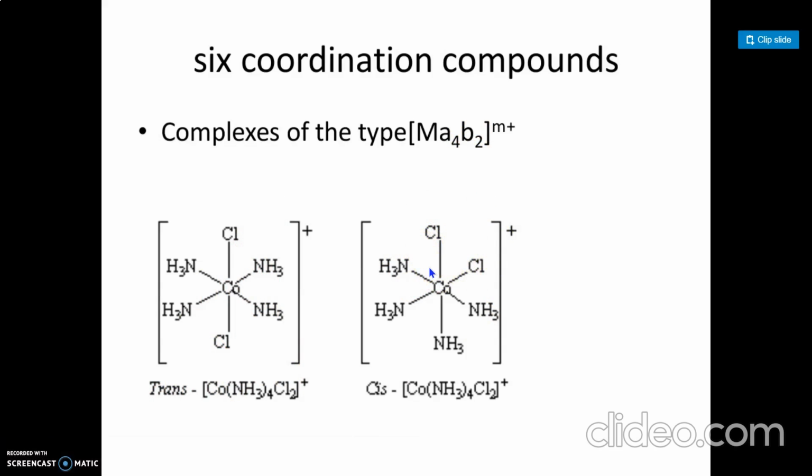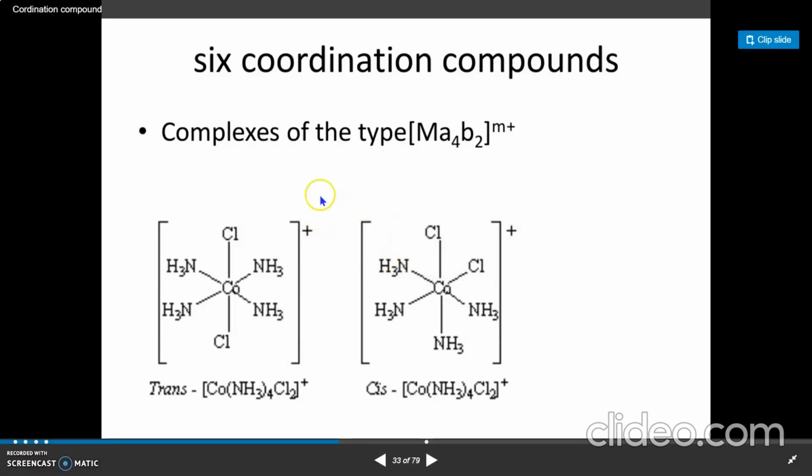The structures of the cis and trans isomers of this complex, tetraamminedichlorocobalt(III) ion, are shown in the figure. In the cis isomer the two chlorines occupy adjacent positions, that is 1 and 2 of the octahedron, while in the trans isomer the chlorines occupy opposite positions, that is 1 and 6, and this is trans.